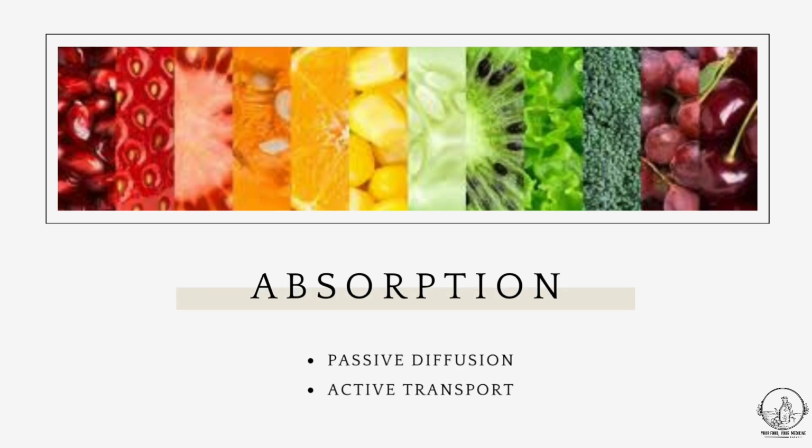As the food progresses in the small intestines and reaches the latter part of the intestines, the absorption of food starts. And there are two main ways how the carbohydrates, proteins, and fats are absorbed into our bloodstream. The first one is passive diffusion. For example, if you have a lot of glucose present in your small intestine, then passive diffusion occurs. And the second is active transport. An example for this would be if you have a little amount of glucose present in your small intestines, then there's an active transport method which is done by the carrier proteins.